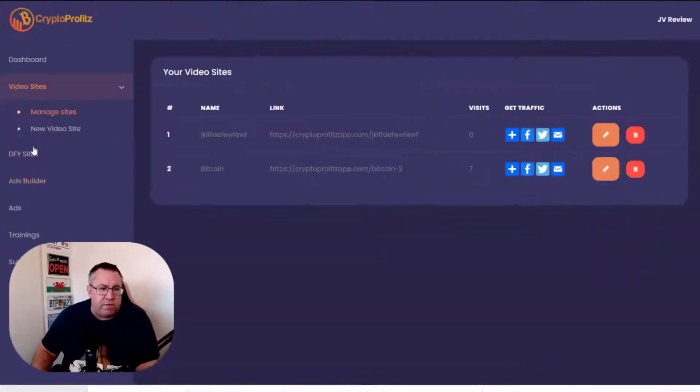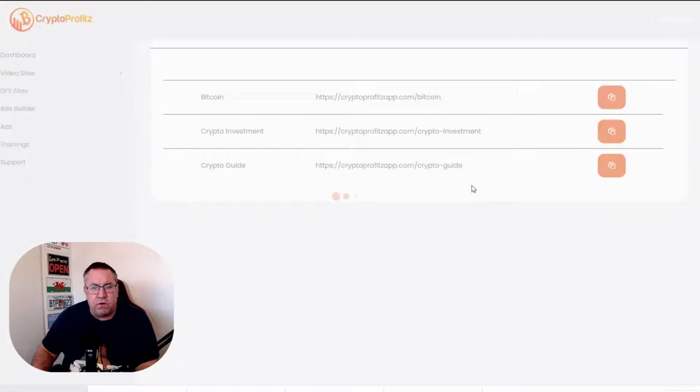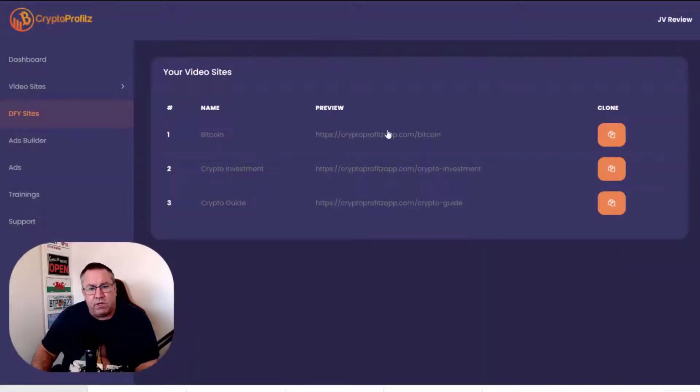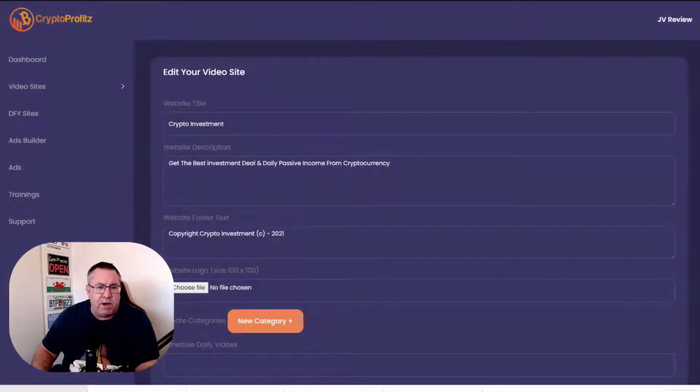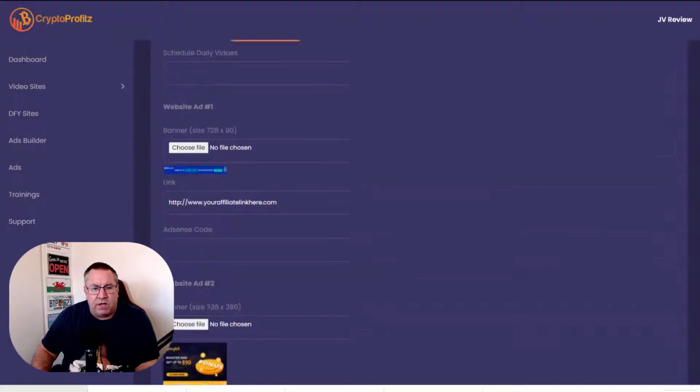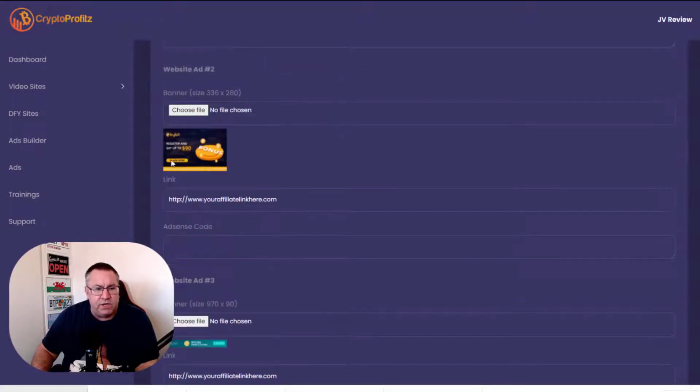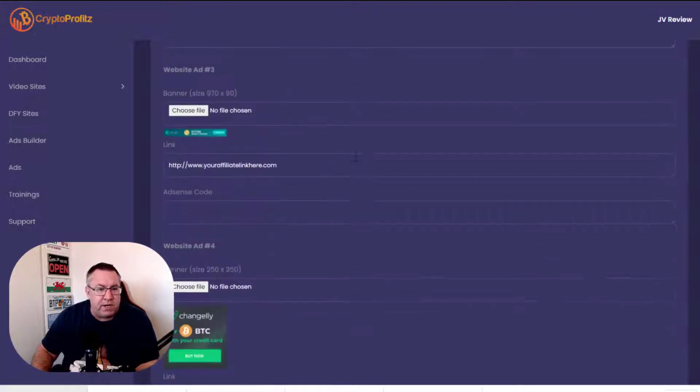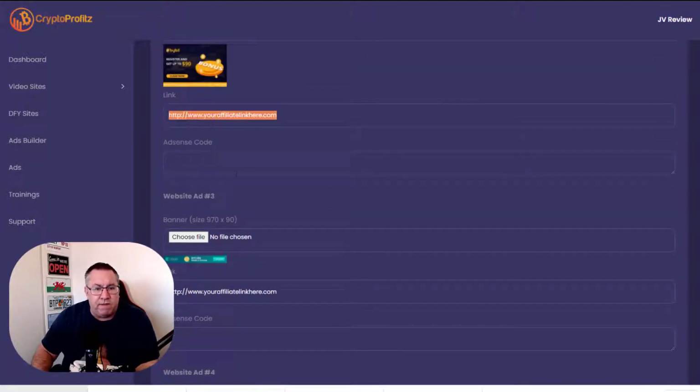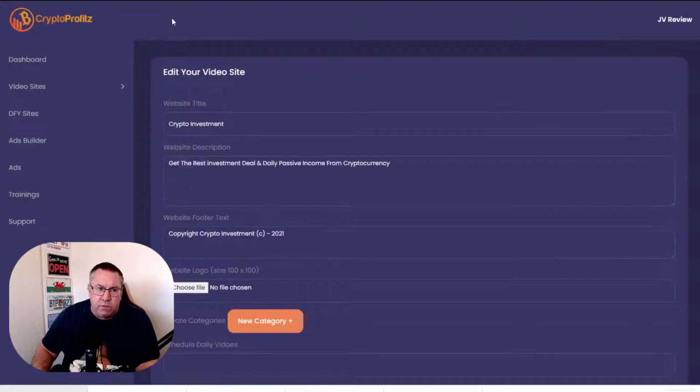If I just go back to the software, you have some done for you sites here that you can use, and basically what you're going to do is clone one of these 3 sites and use that as your done for you site. So if I clone this one, it will allow me to fill in the gaps here and just clone all of this, and then for the actual Bitly and all of those types of sites, I could just go and get my own affiliate link from the site and plug this in here. All sounds good so far.